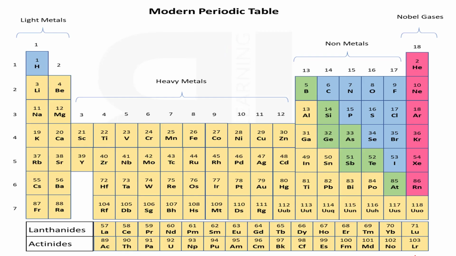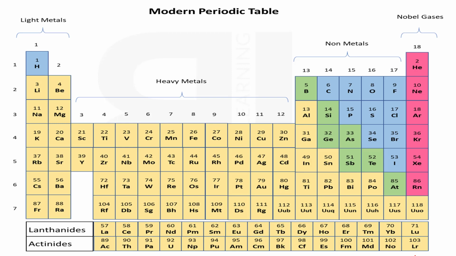So just have a look at the modern periodic table. You can observe that there are 18 vertical columns. These vertical columns are called groups, and different groups have been divided into different categories. Groups 1 and 2 are categorized as light metals, and these two groups are also known as alkali metals and alkaline earth metals.